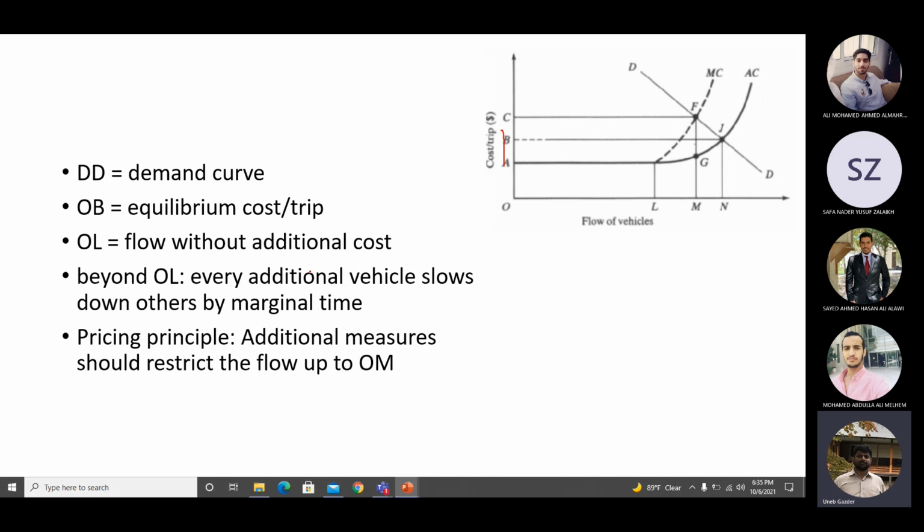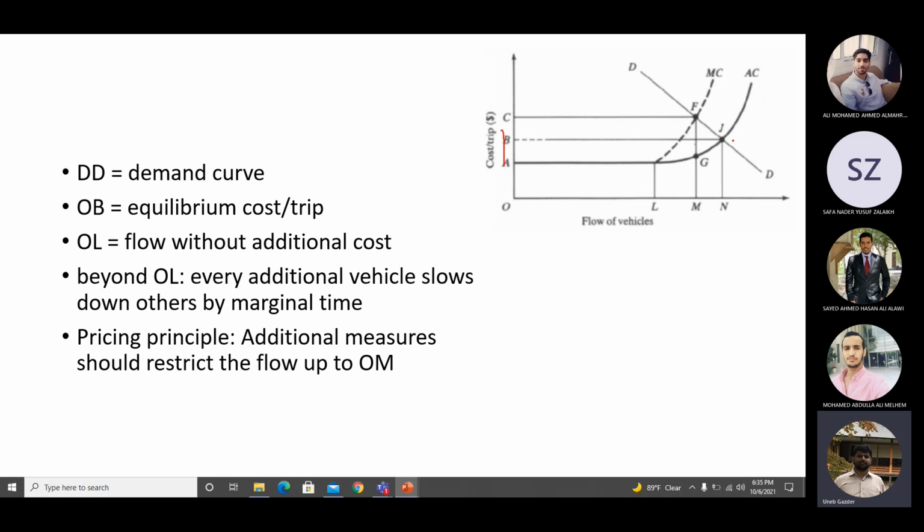So point OL without any problem, and then we have point OB. So what is OB? This is an equilibrium cost per trip. Now, equilibrium is when the supply is equal to demand. So this is your supply curve and this is your demand curve. They are meeting here at point J. Wherever the supply and demand curves meet, this is the equilibrium point. So this is the equilibrium cost per trip.